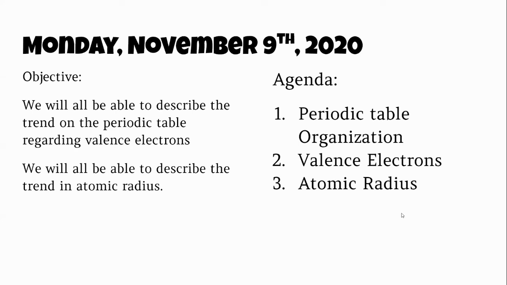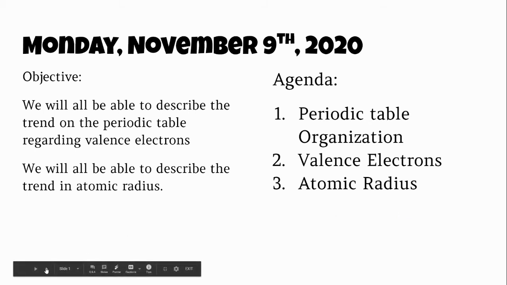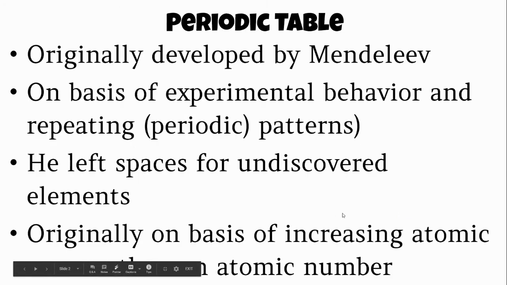All right, today we are going to talk about the periodic table and its organization. And I love talking about this because I don't think that people understand all of the information that just looking at the periodic table can give us about lots of things that are really important for chemistry, like atomic radius, valence electrons, ionization energy, electron affinity. And so we're going to look at those and talk about how it's important and why they're organized like they are. So to talk about that, we're going to start with our organization.